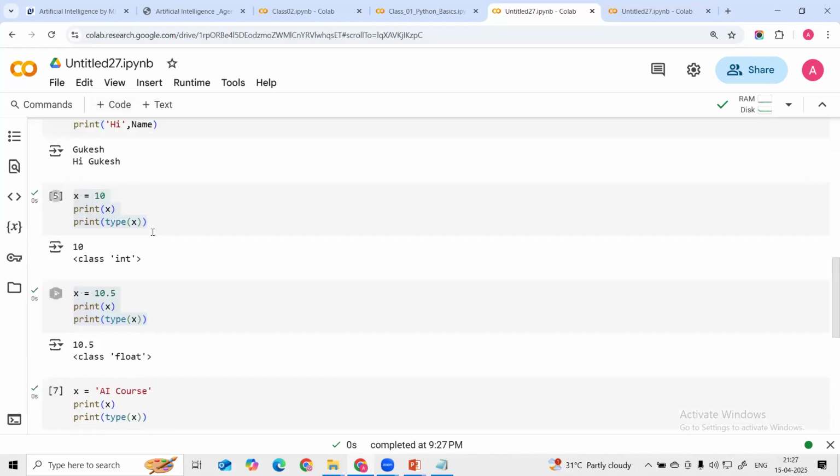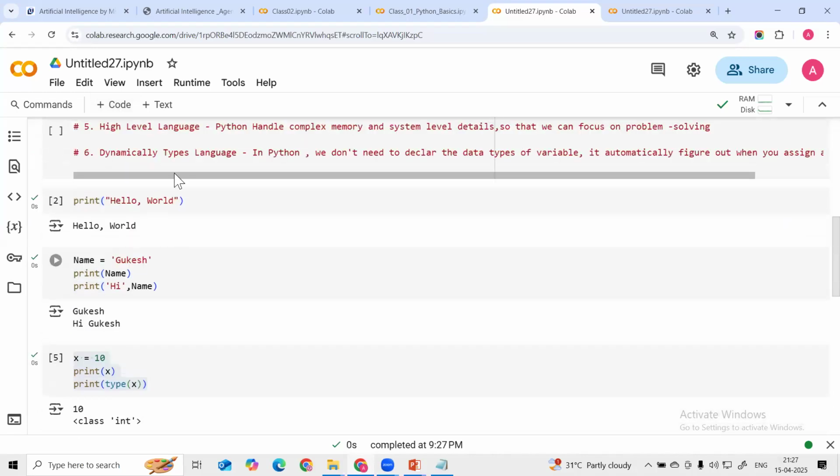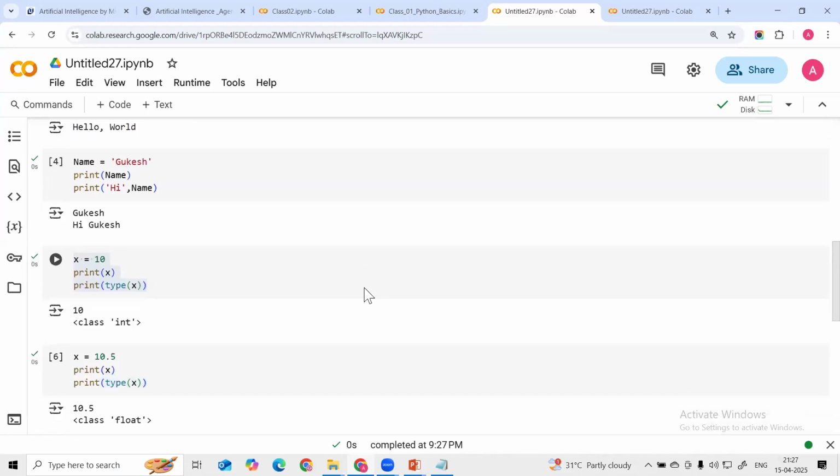We do not need to mention the data types. That is called a dynamic type language. In Python we do not need to declare the data types of variables. It automatically figures out when we assign the value. Okay, clear guys? Any doubt?